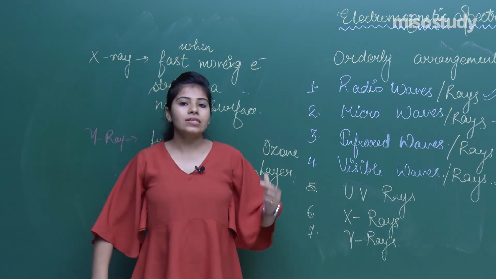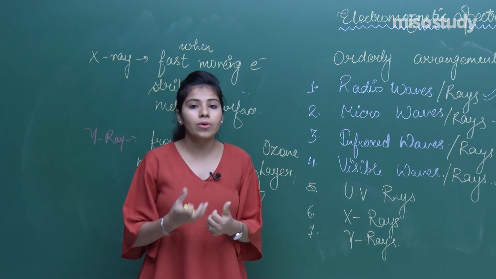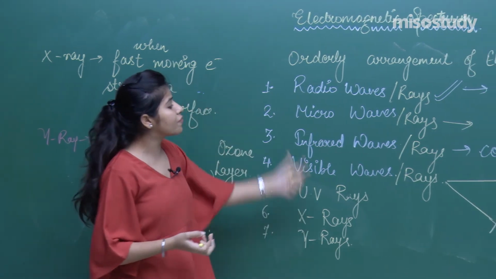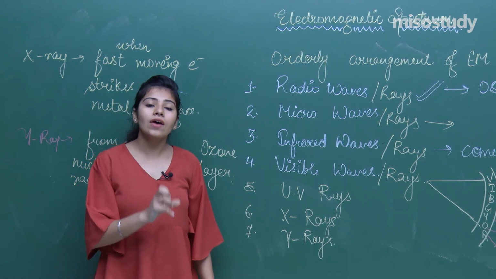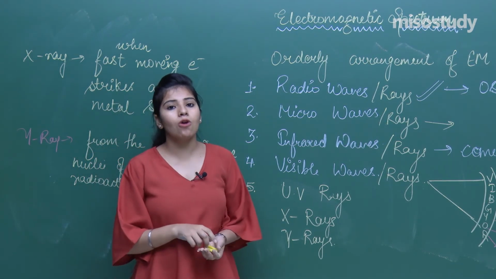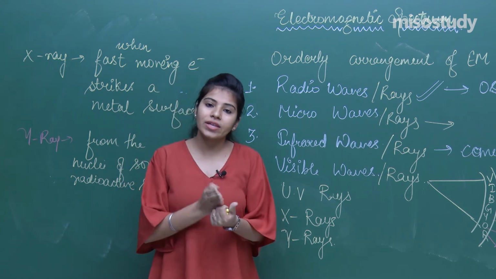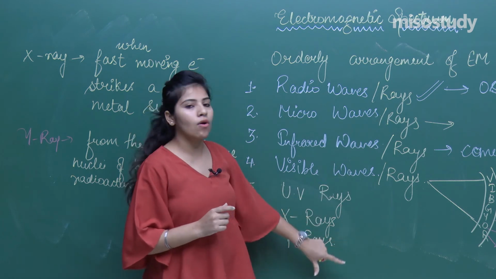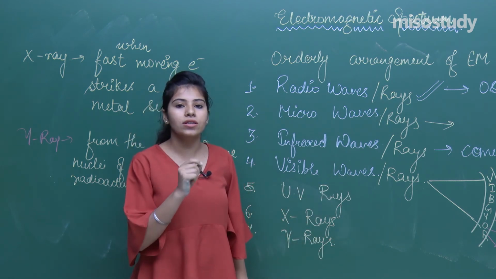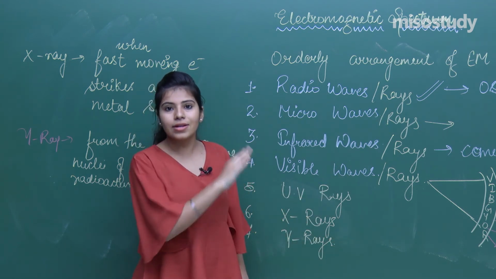So these are the rays which are having number of uses and which are having different origins. So we have learnt about all these waves. Now it's time to learn about the spectrum. To make the spectrum, I should remove all this and start with a new clear board.